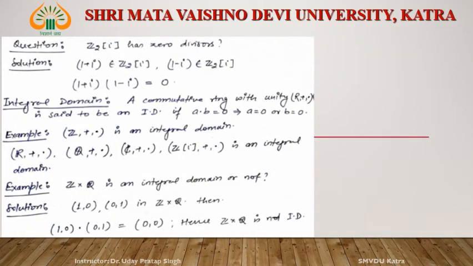See, Z2i has zero divisors: 1 plus i and 1 minus i. This minus i can be written as plus i, since minus 1 is equal to 1 in Z2. So multiply these two numbers, and this is 0. It means the product of two non-zero numbers is 0. So Z2i has zero divisors.